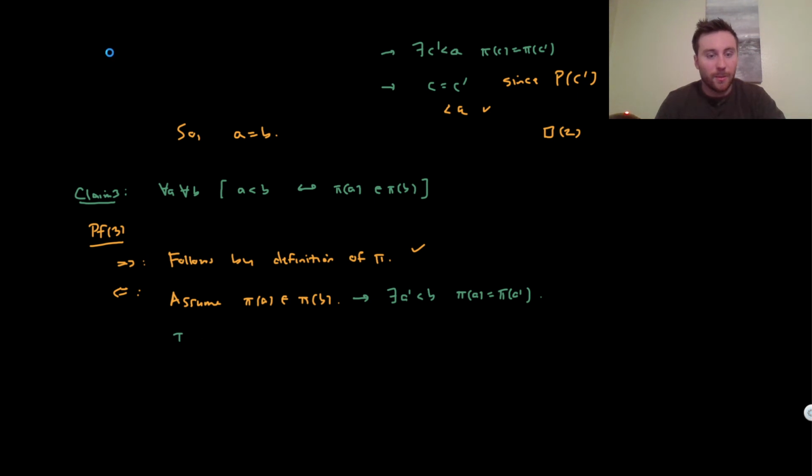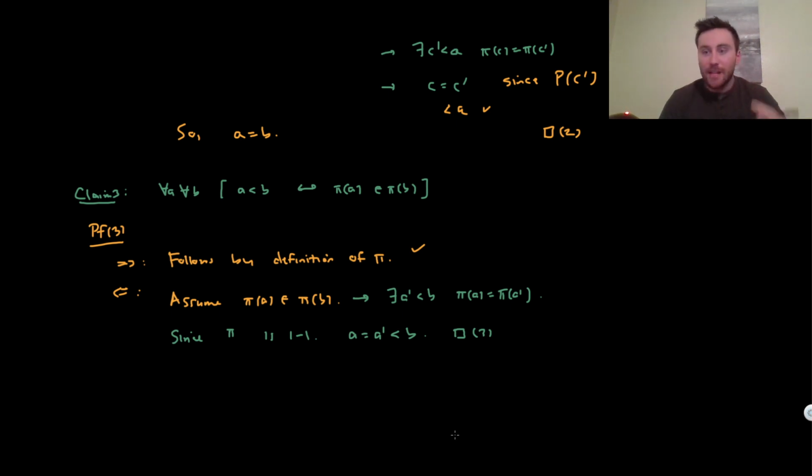Since pi is 1 to 1, this implies that a is equal to a prime, which is less than b, which is what we wanted to prove. That's our end of 3, because we just showed that if pi of a is an element of pi of b, then a is less than b.